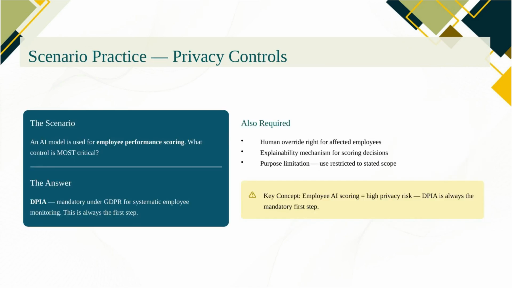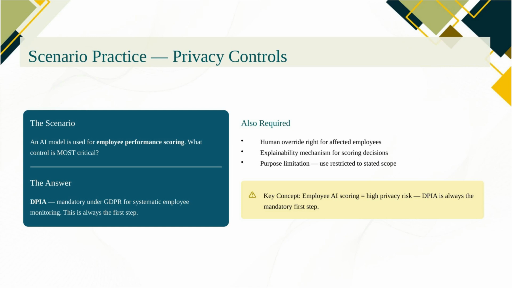Scenario: an organization wants to deploy an AI system that will automatically score employee performance and flag underperformers for manager review. What is the most critical first control? The answer is a DPIA, Data Protection Impact Assessment, which is mandatory under GDPR for systematic employee monitoring using AI. This is a high-risk processing activity.